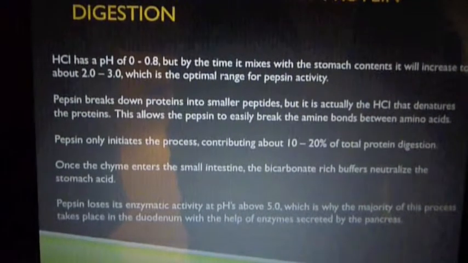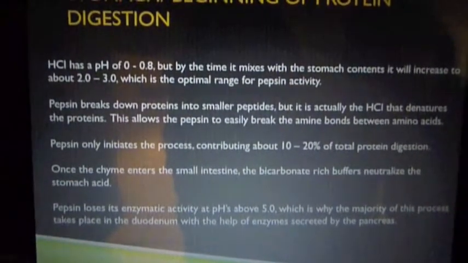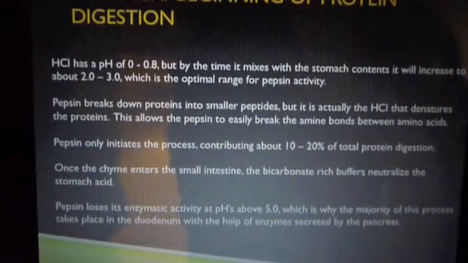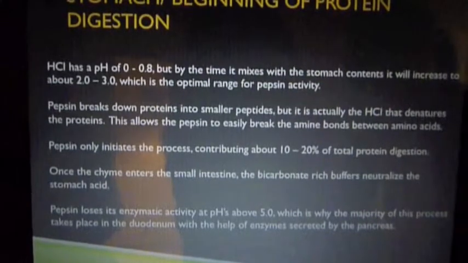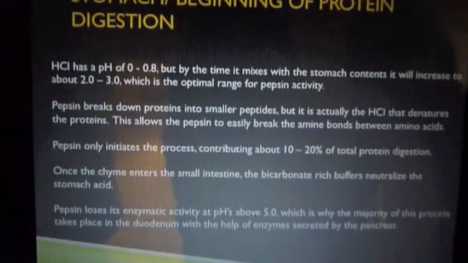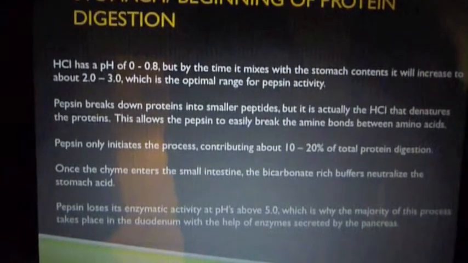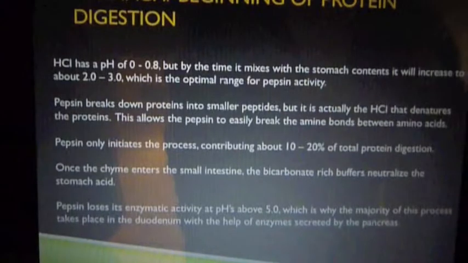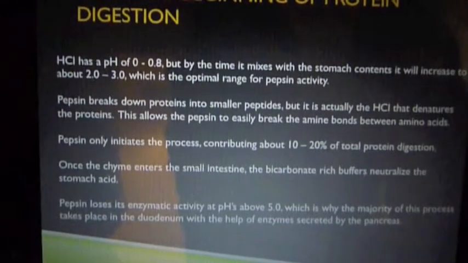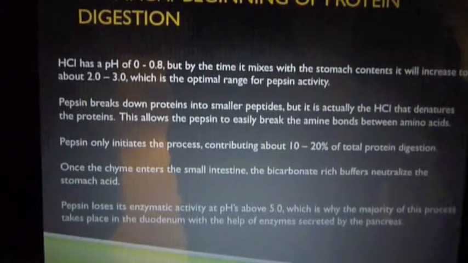Hydrochloric acid has a pH between 0 and 0.8, but by the time it mixes with the stomach contents, it will increase to about 2.0 to 3.0, which is the optimal range for pepsin activity. Pepsin breaks down proteins into smaller peptides, but it is actually the hydrochloric acid that denatures the proteins. This allows the pepsin to easily break the amine bonds between amino acids. Pepsin only initiates the process, contributing about 10% to 20% of the total protein digestion.